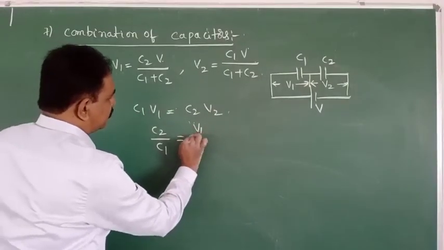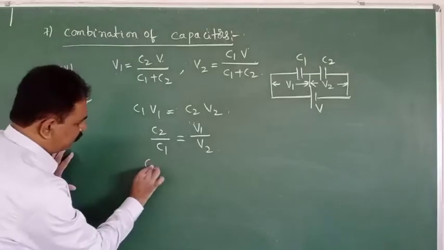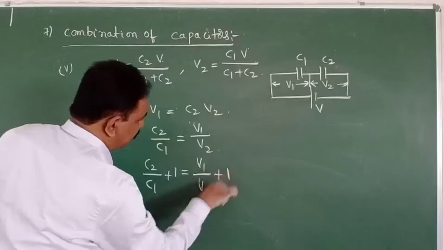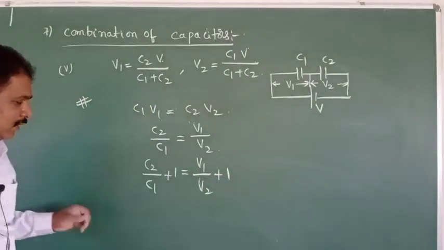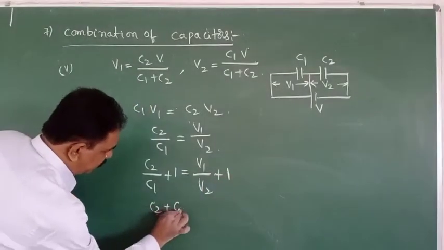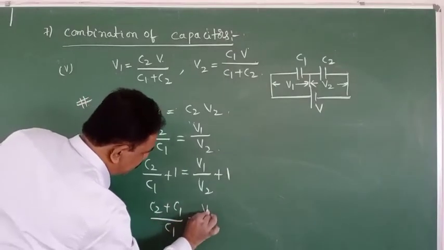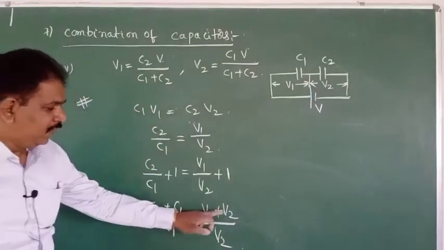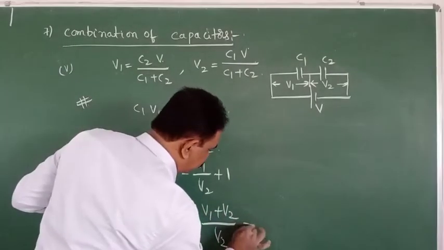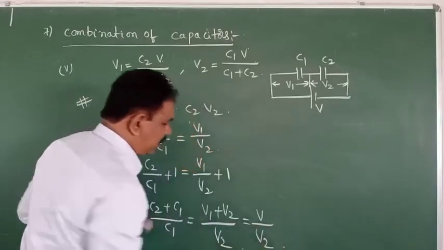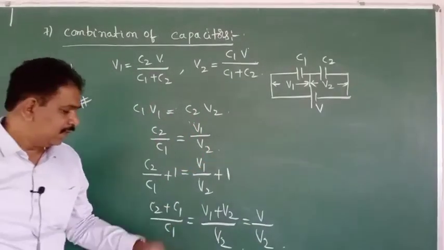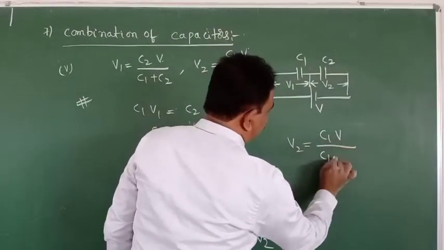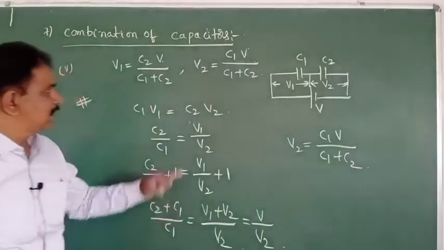C2 by C1 is equal to V1 by V2. Adding 1 on both sides, C2 by C1 plus 1 is equal to V1 by V2 plus 1. So this is C2 plus C1 by C1 is equal to V1 plus V2 by V2. V1 plus V2 is equal to V. This is V by V2. Then V2 is equal to C1V by C1 plus C2.